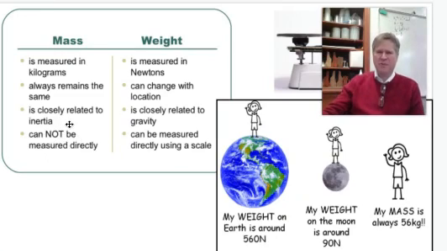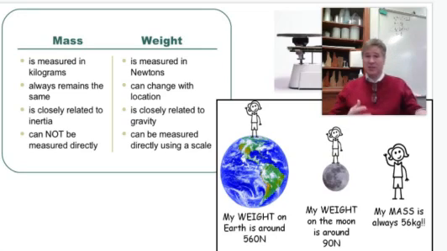We don't actually measure mass directly, the amount of stuff. We can kind of work backwards once we have newtons, but we cannot measure it directly. We can see it, and we could describe it in different ways. We could say how much space it takes up. We could do a volume. We can have a density of this, and that helps us figure out the volume that it takes up. But the whole idea of a kilogram or a gram is just another comparison. So if something has a mass of 1 gram, which is about a paperclip, then that's a cubic centimeter of water. We're just comparing. Whereas weight, we can directly measure that using a scale, using a force sensor.